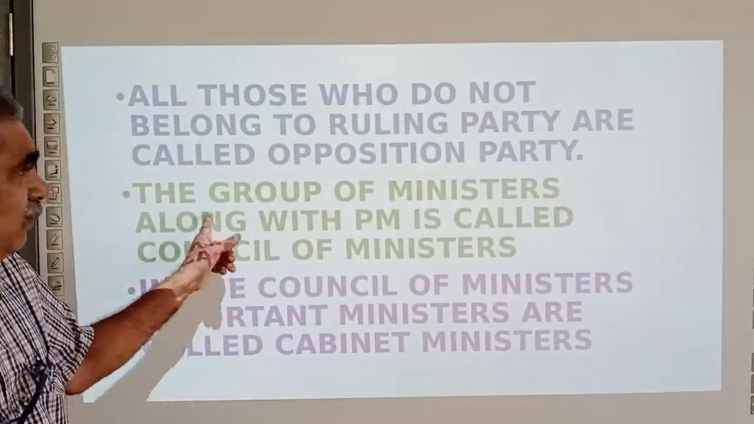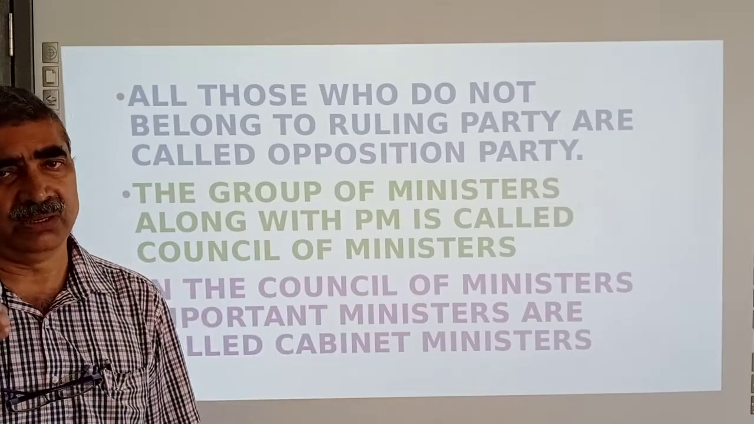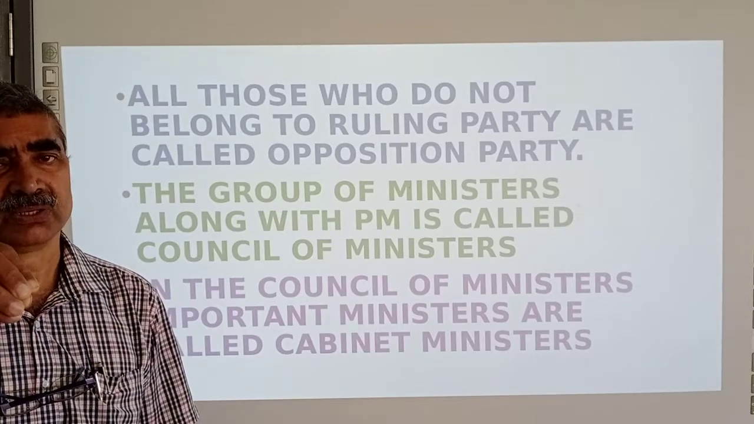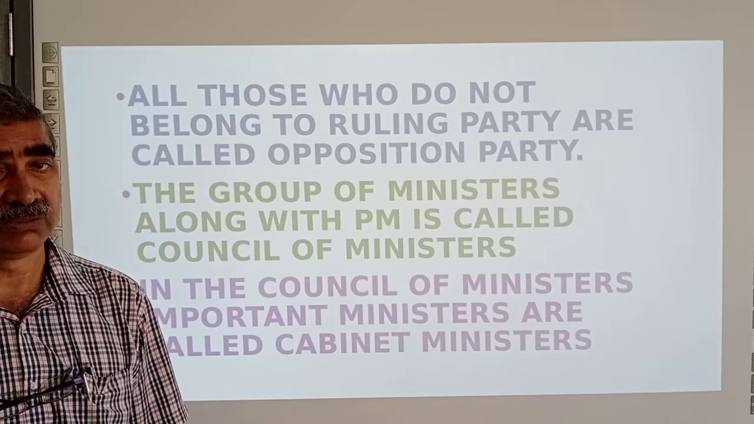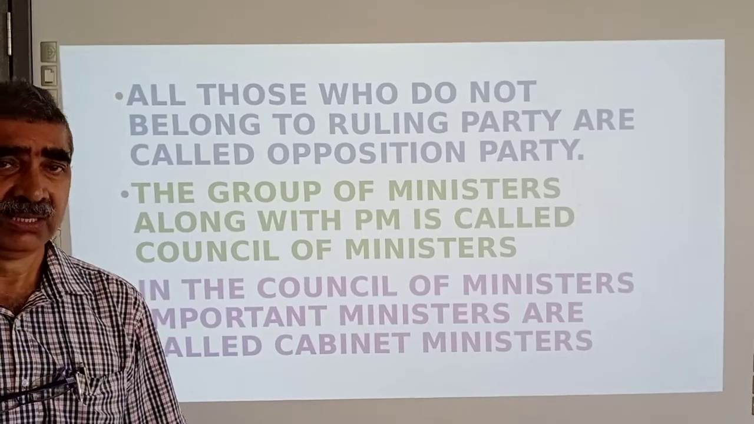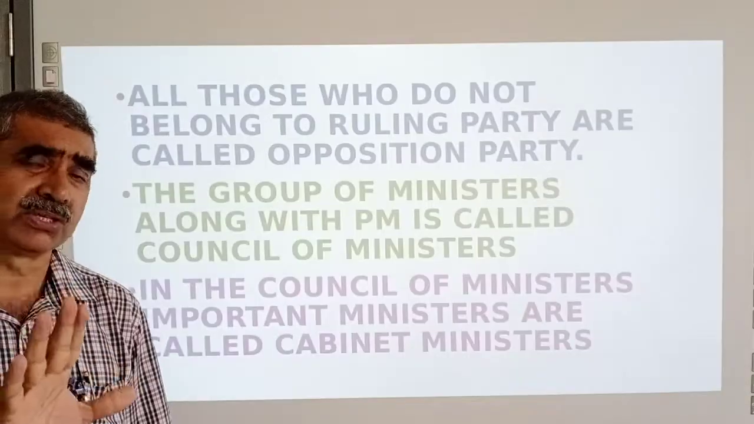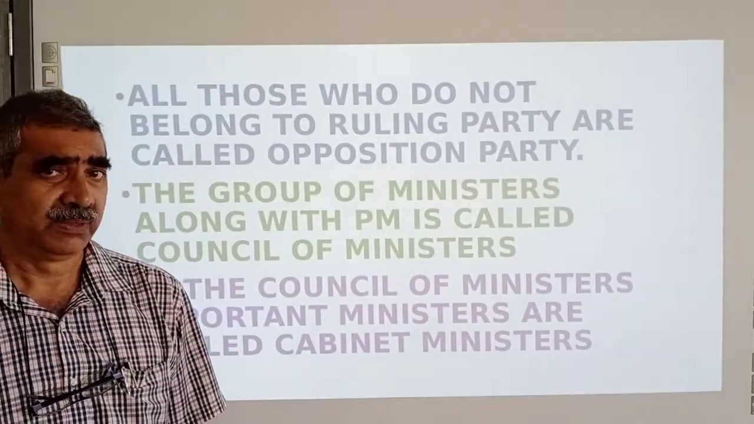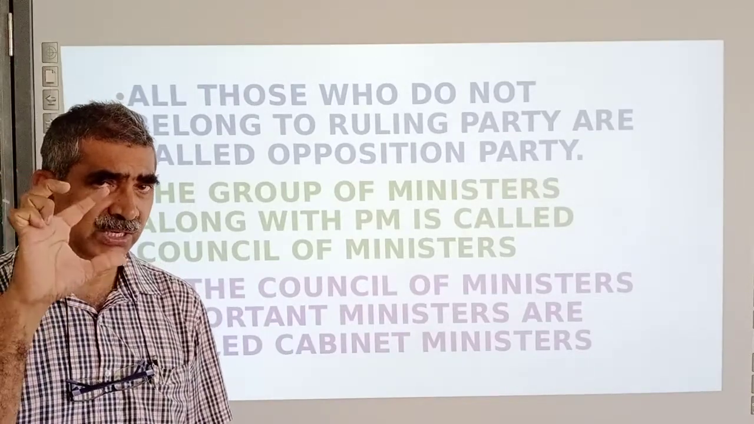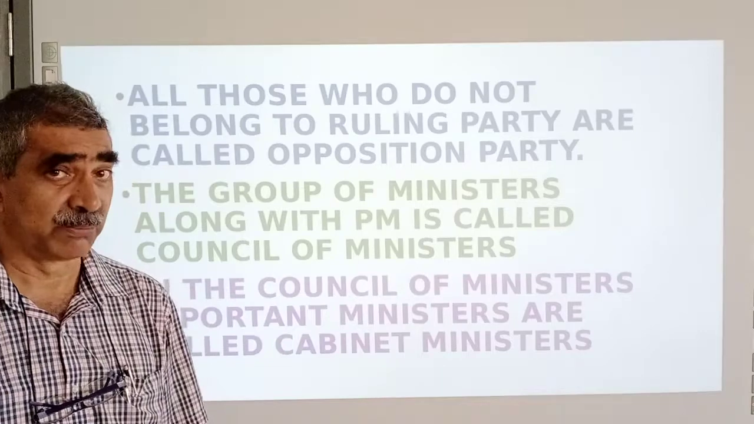Okay. The group of ministers along with the Prime Minister is called the Council of Ministers. So all ministers and the Prime Minister together we call the Council of Ministers. In this Council of Ministers there are cabinet ministers, ministers of state with independent charge, ministers of state, and earlier there were also deputy ministers. So there are three levels now: cabinet ministers, ministers of state with independent charge, and ministers of state. I will give you details when we come to the Council of Ministers separately.